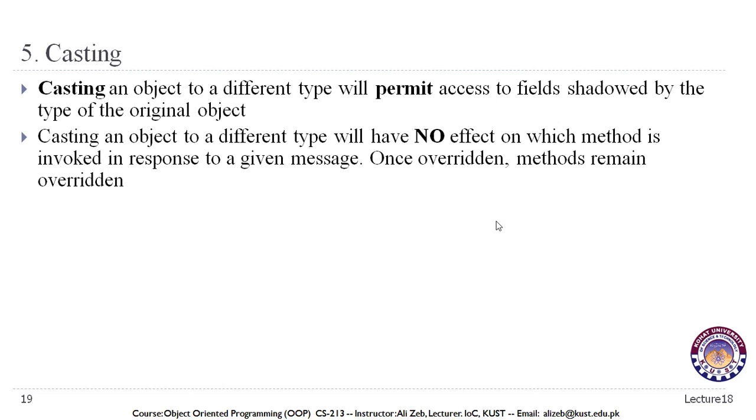For that access, we will need to convert the object of the superclass into the object of the subclass, where that method has been declared and defined. Then we will be able to access that method with that object. So casting an object to a different type will permit access to fields shadowed by the type of the original object. If we are not able to access something with the original object, then we may be able to access those fields by converting that object to a different type.